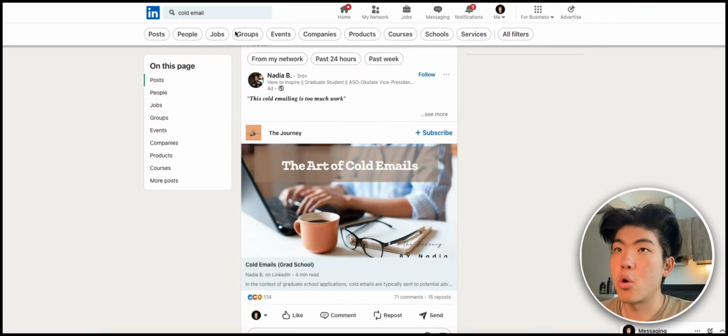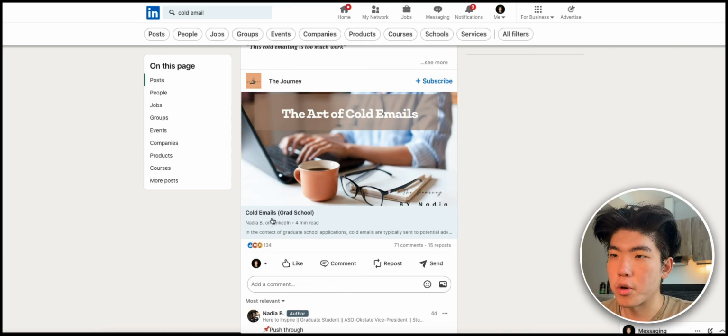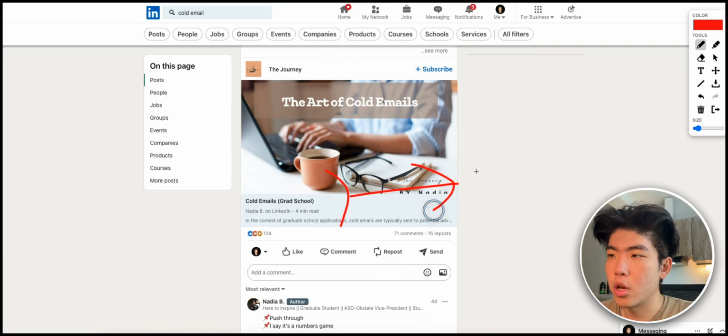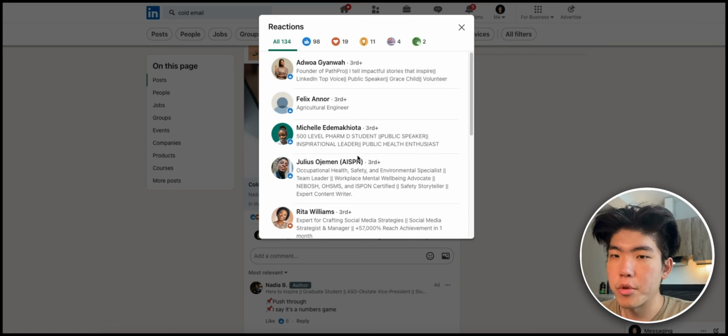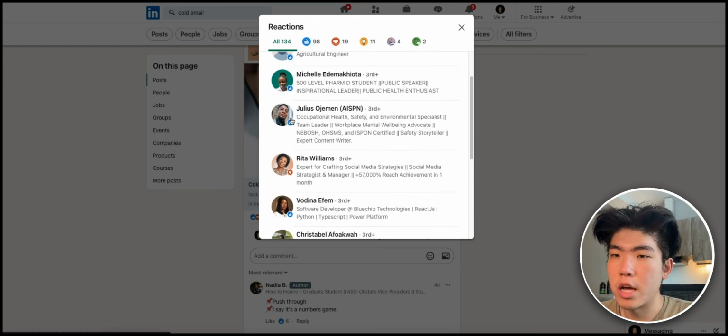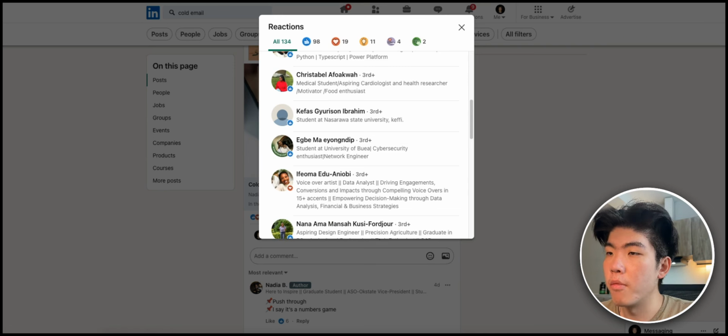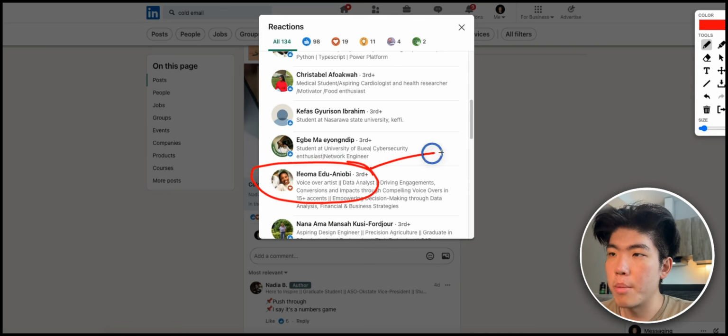When you search cold email, this is a post which is like cold email for grad school. This already is one possible niche, which is creating a cold email service just for grad students that want to get a job. But if you open up the reactions, you can see the type of people that are reacting to this. So it's like student, medical student. Again, this is a pretty good idea, which is maybe cold email just for medical students to get into med school. Here it's voice over artists. So from that, maybe you can think of cold emailing for voice artists to get jobs at movies.